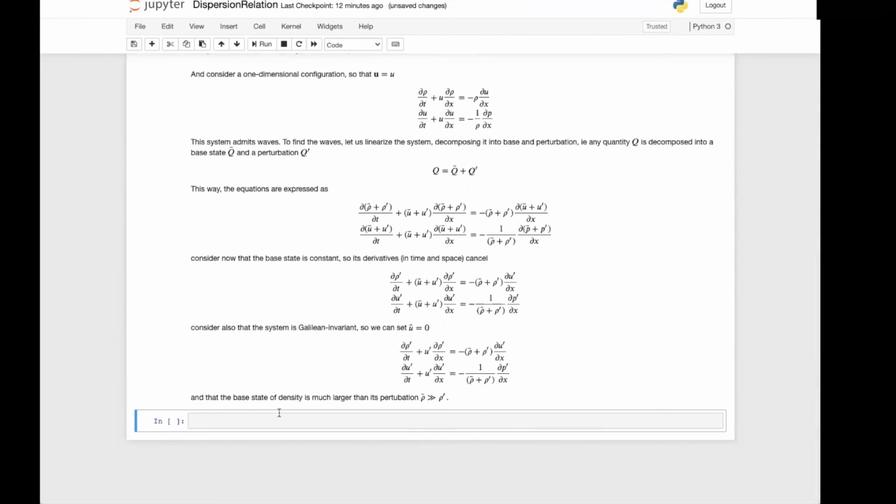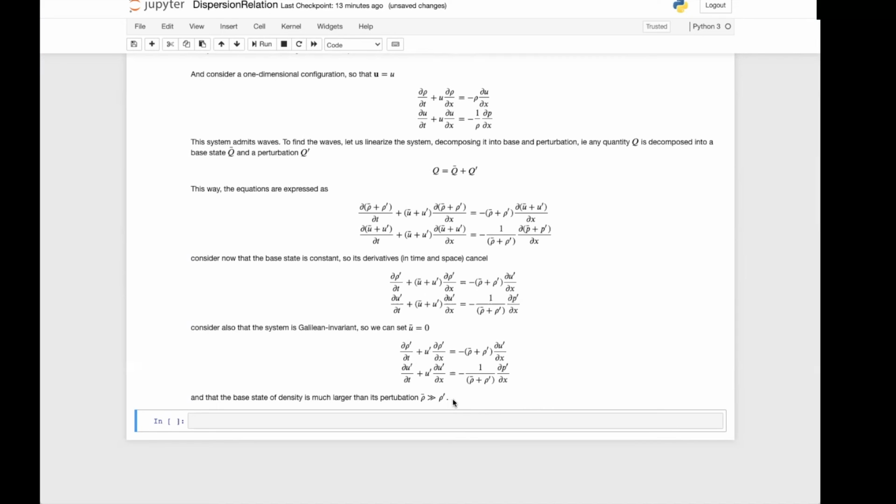We can now consider that the base state of the density is much, much larger than its perturbation. Now we can do the first approximation. So far, this is exact. What we did was that we decomposed a quantity into something that is not changing and something that is changing. That's not an approximation, that's simply a decomposition. And here, we didn't do an approximation either, we just did a Galilean transformation.